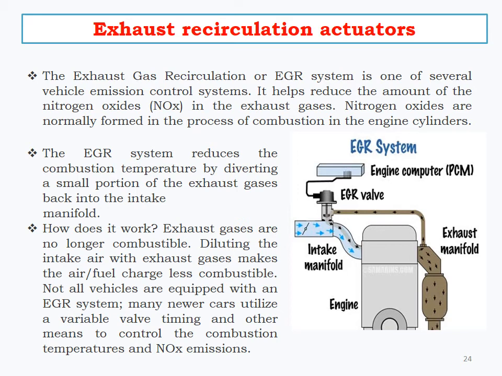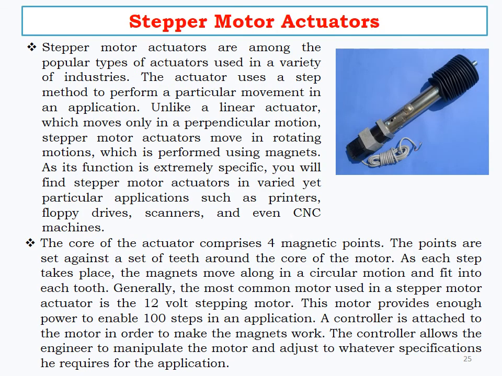Next one, exhaust gas recirculation actuators. This system is one of several vehicle emission control systems. It helps reduce the amount of NOx in the exhaust gas. Nitrogen oxides are normally formed in the process of combustion in the engine cylinders. The EGR system reduces the combustion temperature by diverting a small portion of the exhaust gas back into the intake manifold. Next is stepper motor.